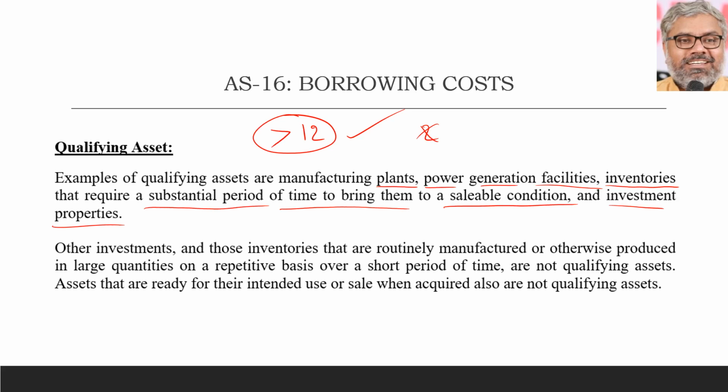That doesn't matter. For us it is a qualifying asset because we would have paid some money in advance also and progressively also for acquiring that asset, and it was taking a substantial period of time to produce that asset by our supplier. So then, yes, in that case we can say it is a substantial period. So once again, this judgment of what is a substantial period or not is very important.